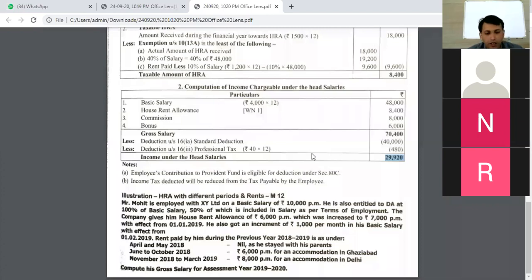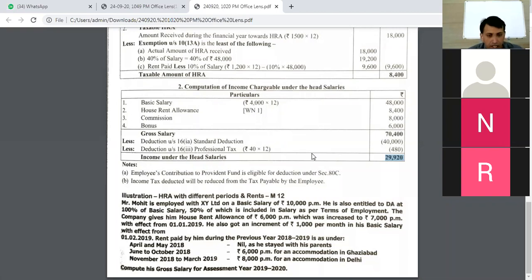Okay. Can somebody solve the next one? Yes, sir. Mr. Mohit is employed with XY Limited with a basic salary of 10,000 per month. He is entitled to DA. Here DA is given as 100% of basic salary, of which 50% is to be included in salary as per terms of the employment.